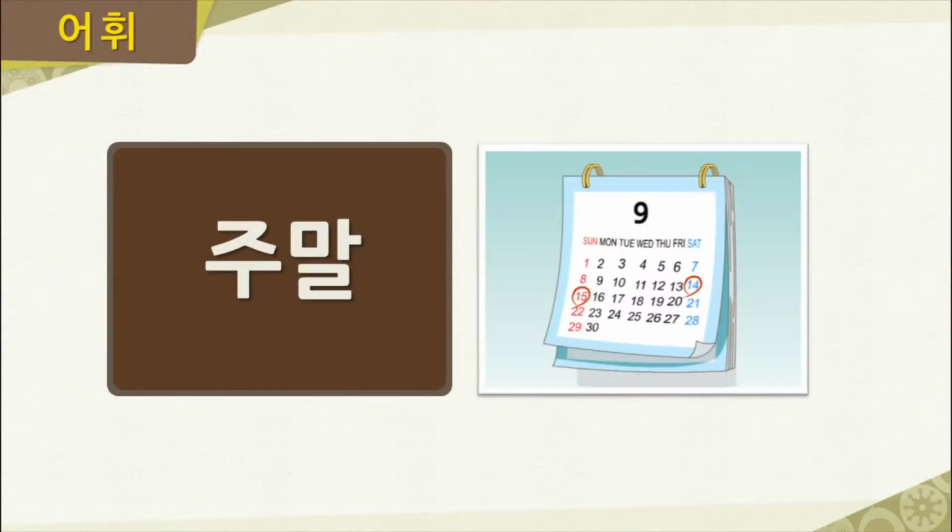First, we have the vocabulary section for this lesson. Our first word here is 주말. Please read along and repeat after me. 주말. Now, as you can see on the calendar here, Saturday and Sunday are marked. Saturday and Sunday make up the weekend, or we would say in Korean, 주말. Now, let's go ahead and say this word one more time. 주말.